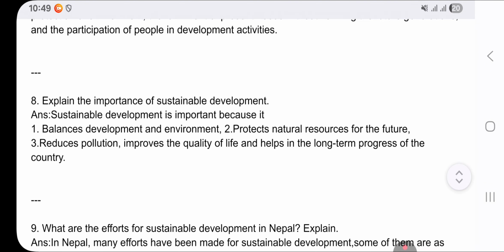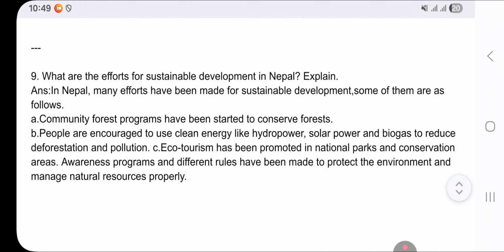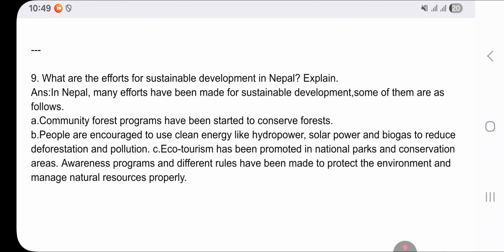Question 8, explain the importance of sustainable development. Sustainable development is important because it balances development and environment, protects natural resources for the future, reduces pollution, improves the quality of life, and helps in the long-term progress of the region. Now you can see the last question. What are the efforts for sustainable development in Nepal? Explain. So we have already discussed this question above.